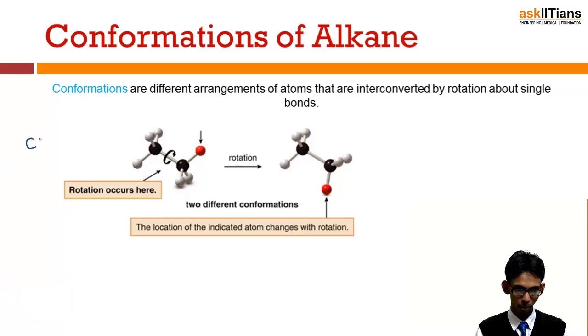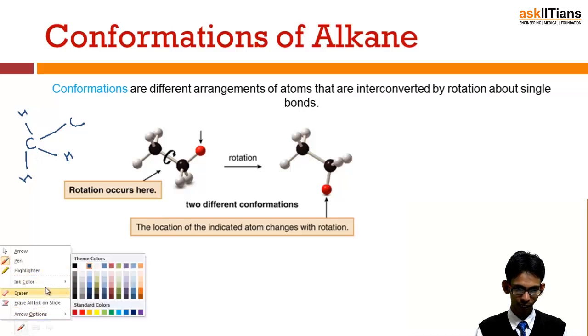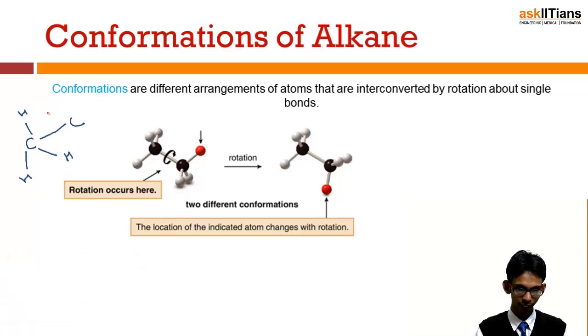A hydrogen, another hydrogen, another hydrogen. This is the first carbon, and the second carbon is this one, which again contains 3 hydrogens. Now there are two possibilities. In this you can see this hydrogen is in front of this, but if I rotate this carbon by some degree while this one is fixed, I will get a different arrangement in which these will not be in front of each other. So there are a number of different spatial structures possible by rotation along the carbon-carbon single bond.